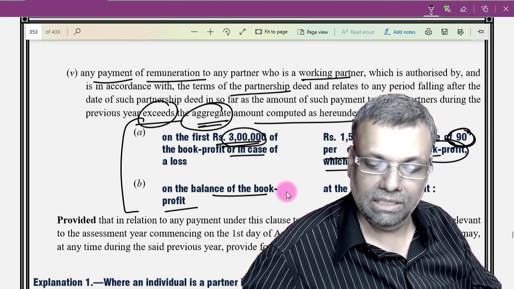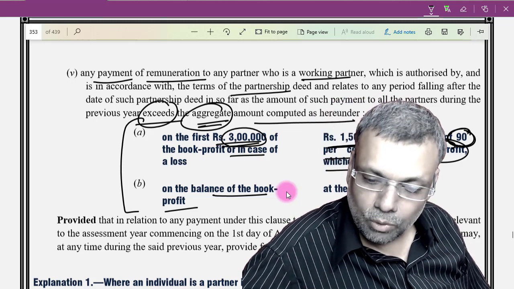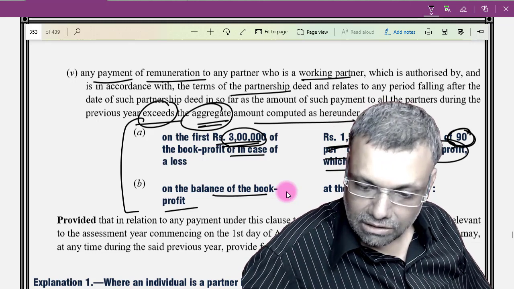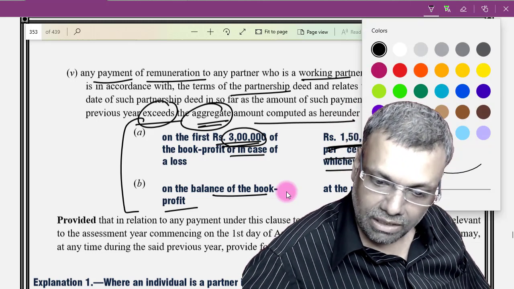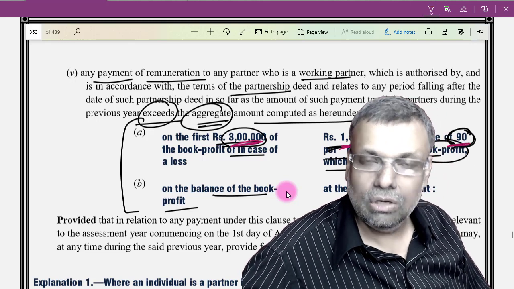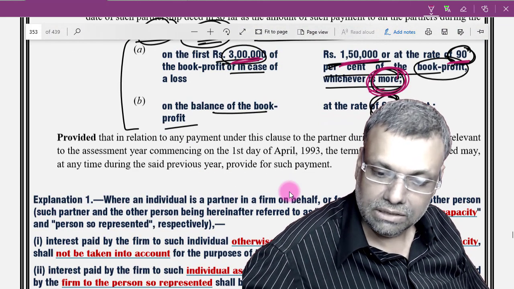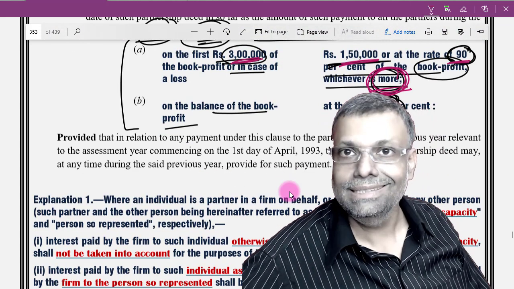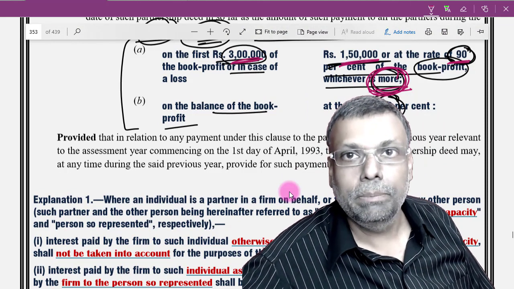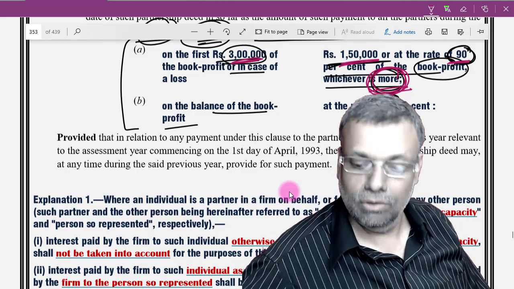So 90%, 60%. However, if you have a very small amount of book profits, then up to 1,50,000 there is nothing wrong, because it is 1,50,000 or 90%, whichever is more. Don't make this particular mistake. Remember this very carefully. On the first 3 lakhs, it is 90% or 1,50,000, whichever is more. And this is the overall monetary limit for all the partners. I repeat, for all the partners taken together for the entire year, this particular monetary limit will be applicable.